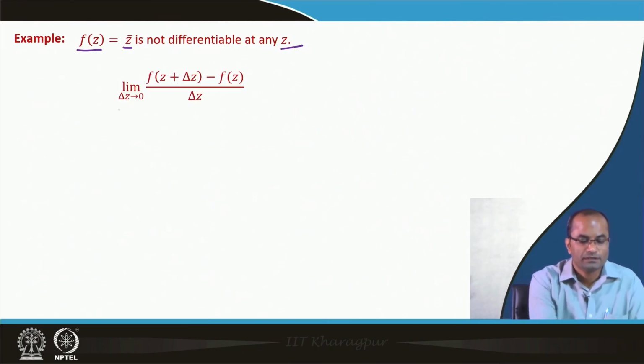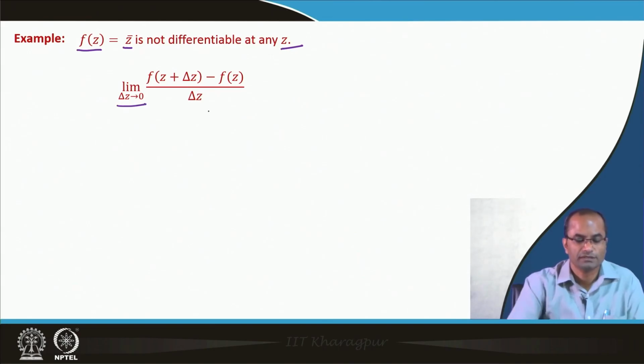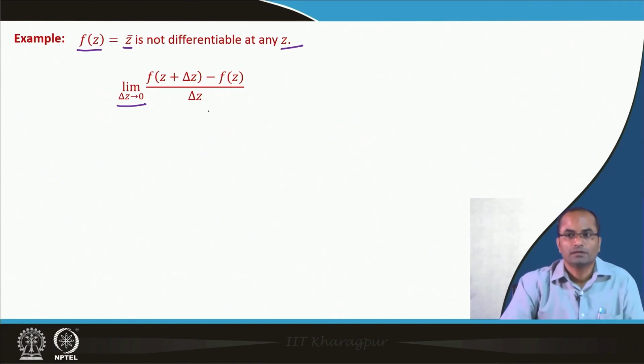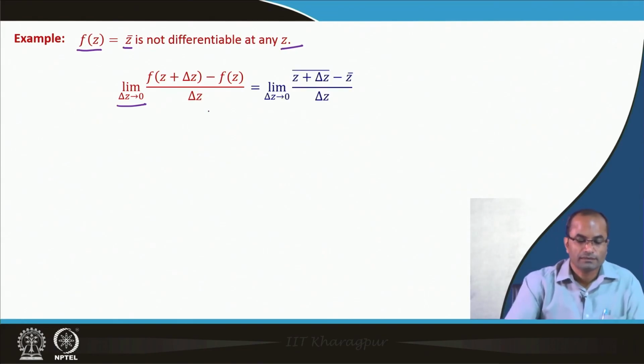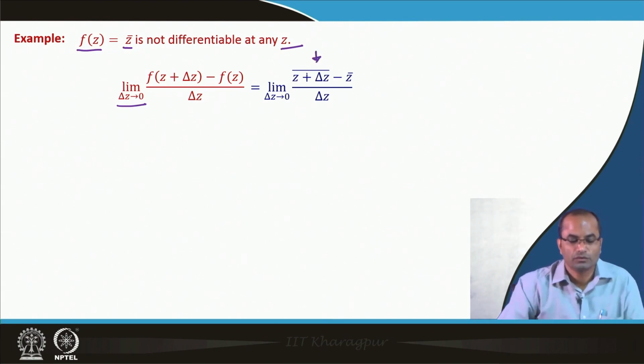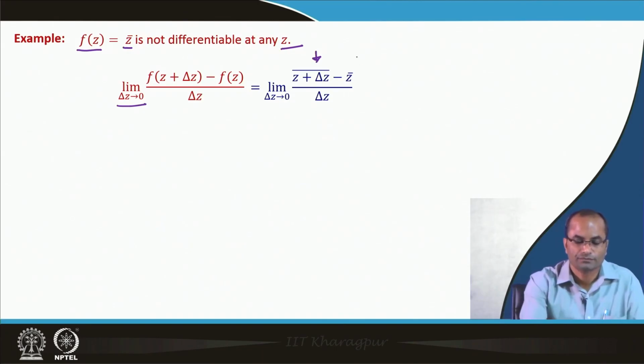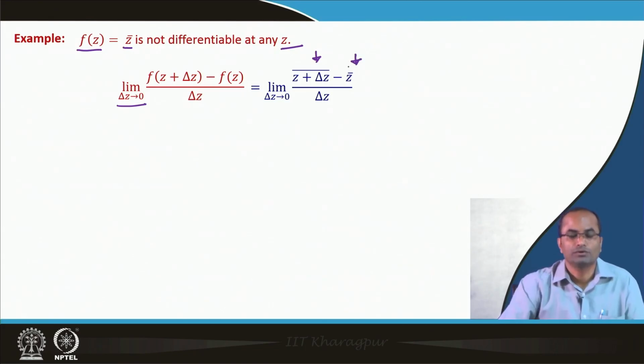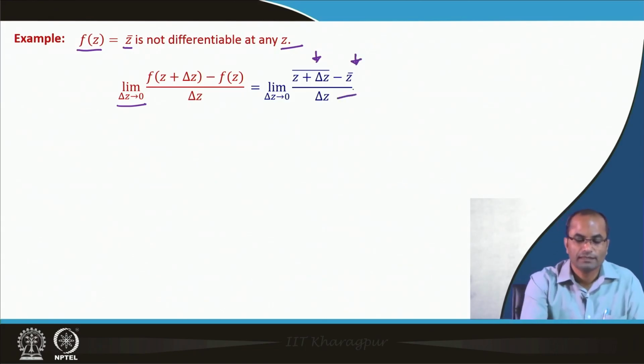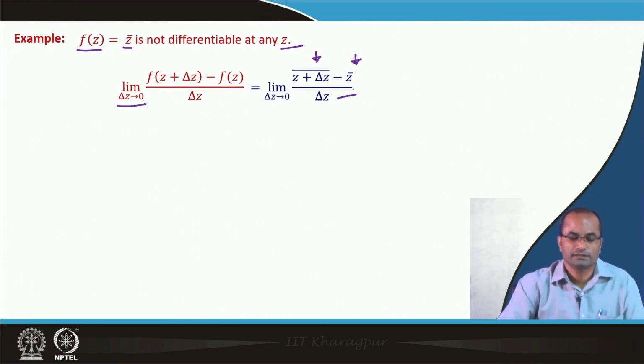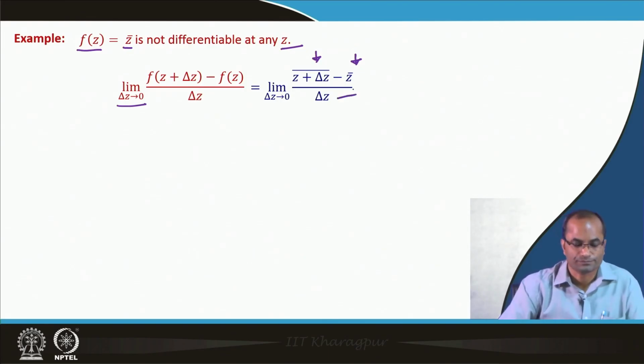Here, if we take the limit as delta z goes to 0 of f(z plus delta z) minus f(z), divided by delta z, then f(z plus delta z) is given by the conjugate of z plus delta z, minus f(z), which is exactly the conjugate of z, and then we divide by delta z and look for its limit.